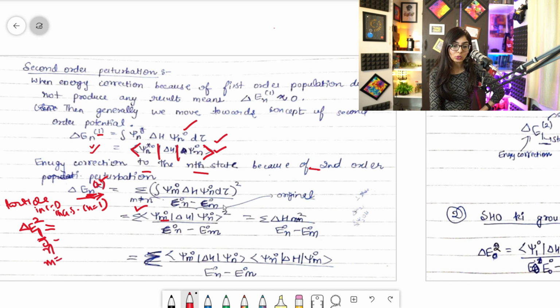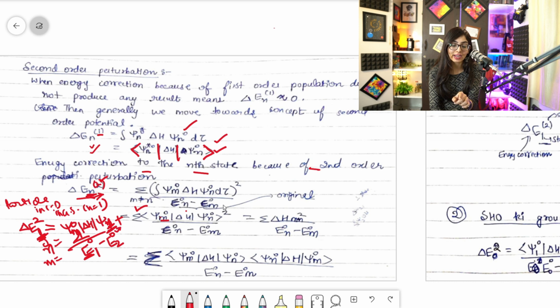So guys, what I'll do here, delta H, so here if I want to write, I will take this one, psi m naught square, psi m naught, and this delta H and psi n naught. So this n, can I replace it by 1 because it is already 1? So m will be all other states except n. So it would be 2, plus, divided by, obviously it would be E1 naught, whatever is the given state, suppose it is 1, always at first it would be E1 naught and then E2 naught.